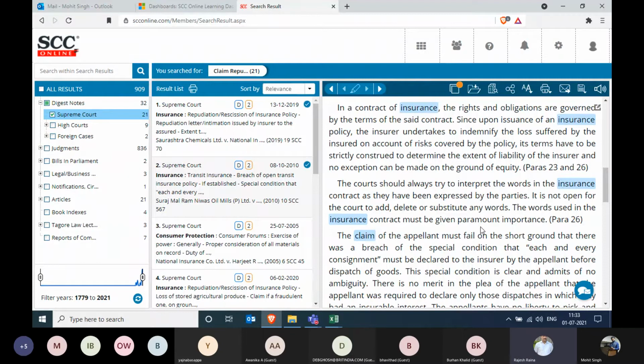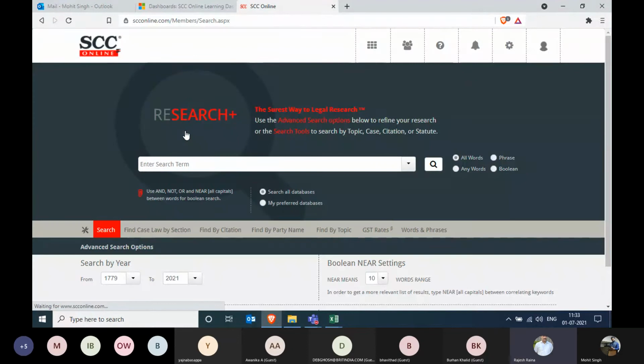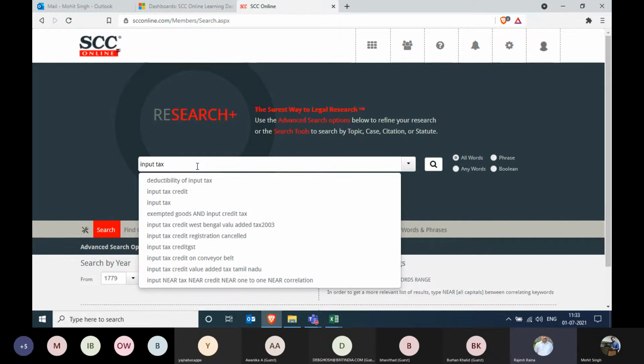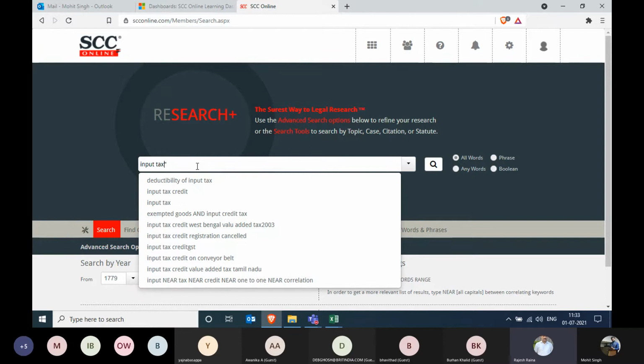All right. So let's then move on to the word search again. As we were performing this typical search on, say, input tax credit, I was talking about. So we'll type the input tax in the search area, and I'm looking for the concession. So I'll put this input tax in double inverted commas, so it's searched as an exact phrase. And then let's start the search.